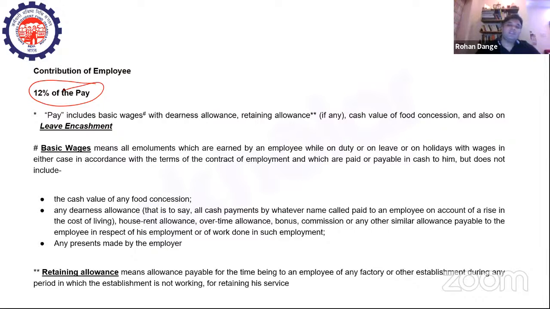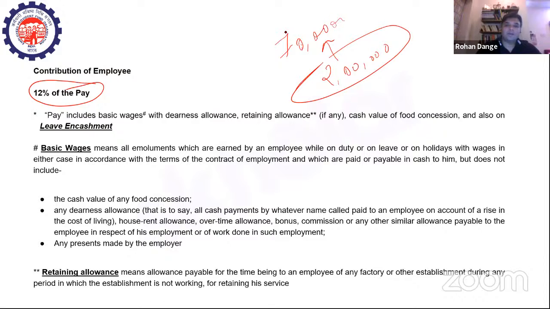Like for example, my take-home salary is 2 lakh rupees per month. But this 2 lakh rupees per month includes my basic payments and my allowances like dearness allowance, petrol allowance, newspaper allowance, housing allowance, and then transportation allowance. There are so many allowances, correct? Suppose the basic component of my salary is 70,000 rupees. It is just an example, okay? Then 12% of 70,000 is, of course, 8,400.